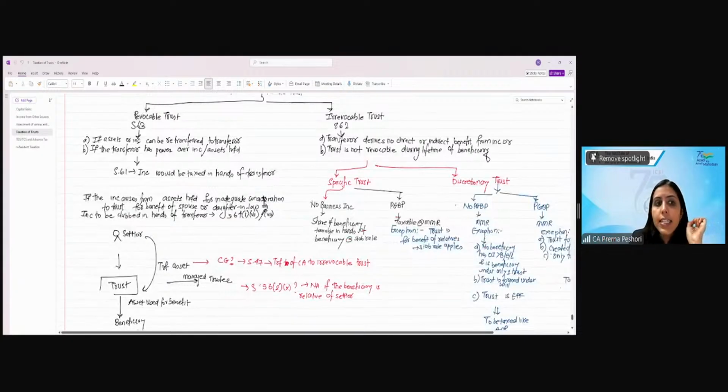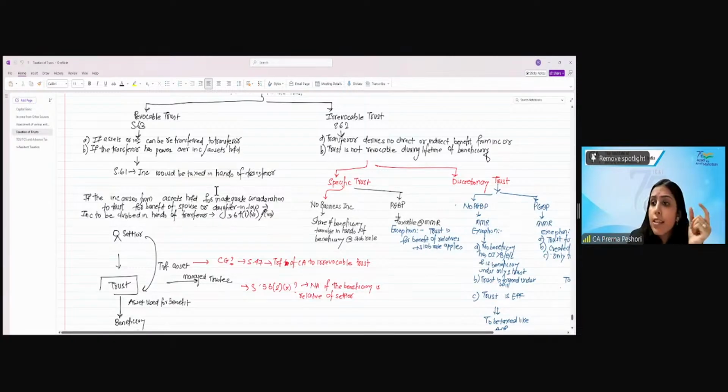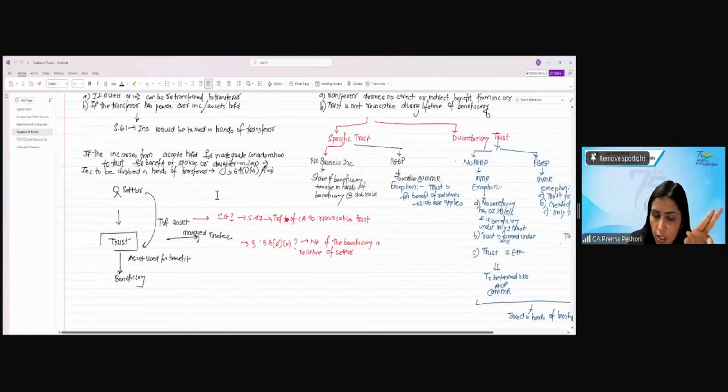Now, the last one is the taxation of the private trust. I think we have already done this: revocable, irrevocable, right? We have done that if the assets are put in a way that the power to revoke is there, it will be considered as revocable. And in case there is no power, and the settlor does not derive any benefit, it is considered as irrevocable. Or if the income is arising from the assets transferred for inadequate consideration for the benefit of spouse or daughter-in-law, and these assets are put under trust, then the income will be clubbed in the hands of the transferor. Are we clear?